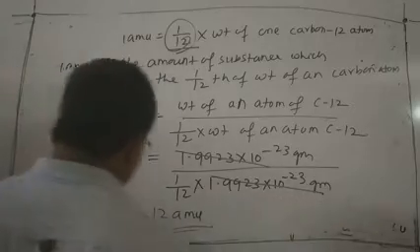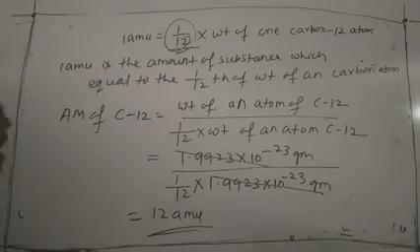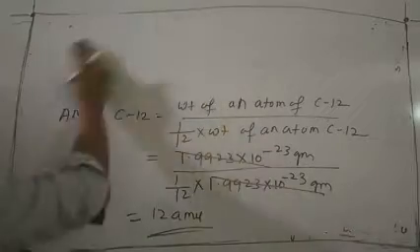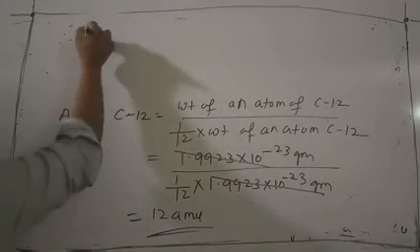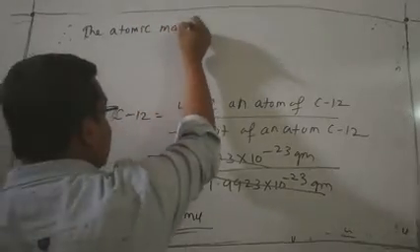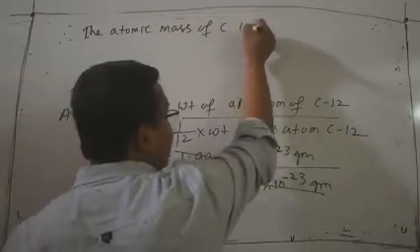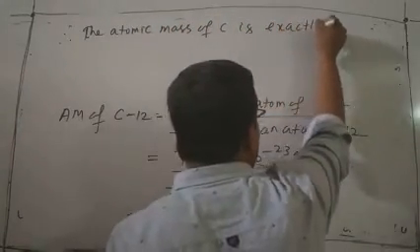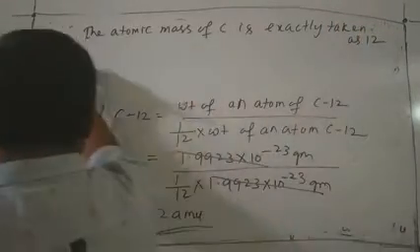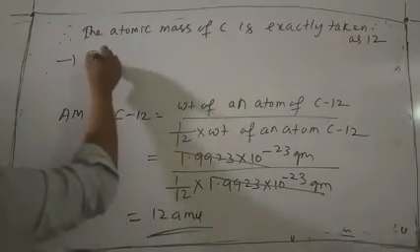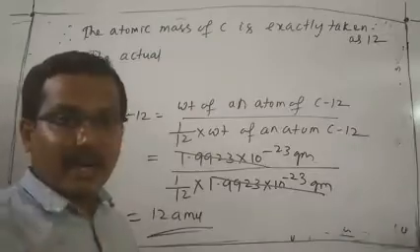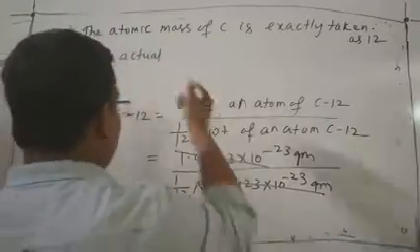That means from this it is concluded that the atomic mass of carbon is taken as exactly 12. Therefore, we can write the atomic mass of carbon is exactly taken as 12. And we can also write another point. The actual mass of an atom is the weight of an atom.